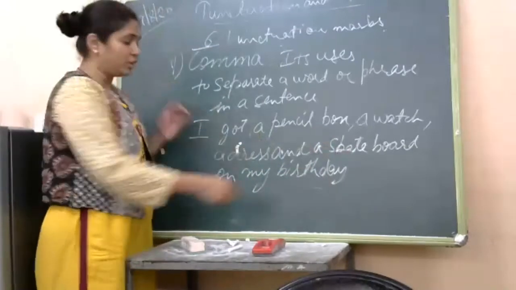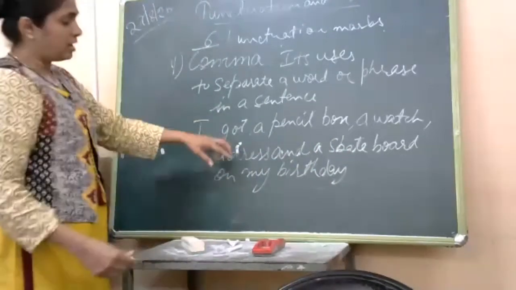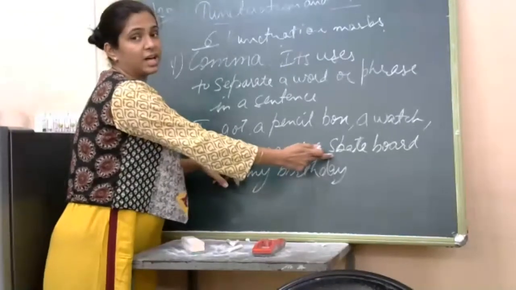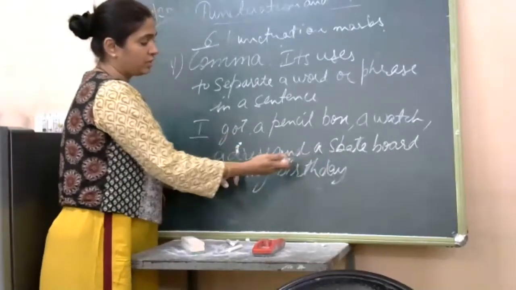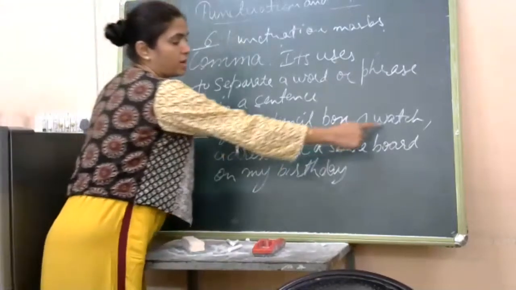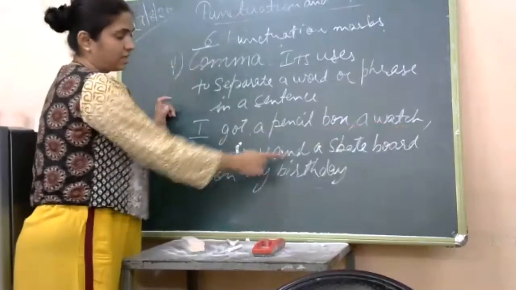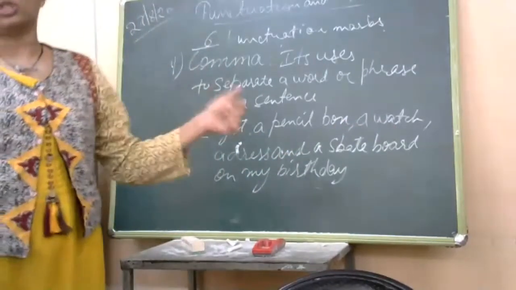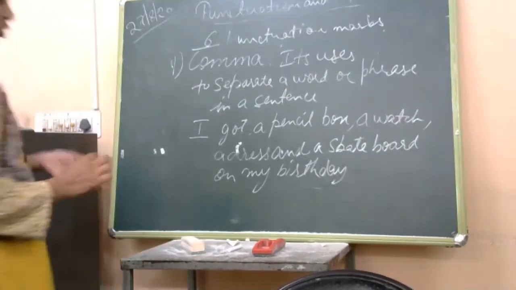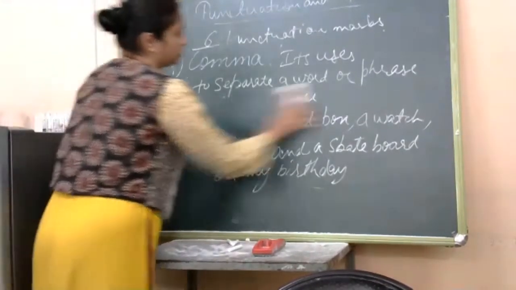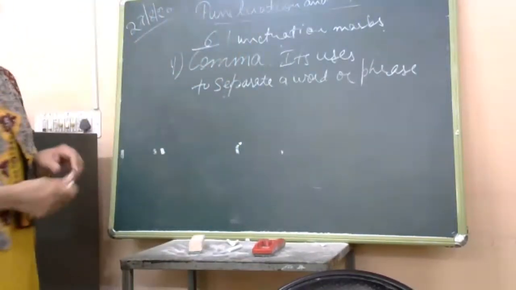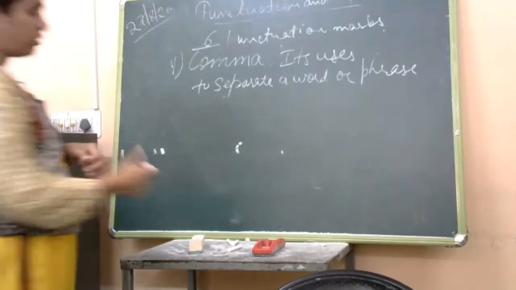As we know, we use "and" when we are writing the last word. That is, before the last word we do not put a comma but we write an "and". So: pencil box, a watch, a dress, and a skateboard. So this is one of the important uses of the comma. Next is when do we use a comma: to separate a noun of address.